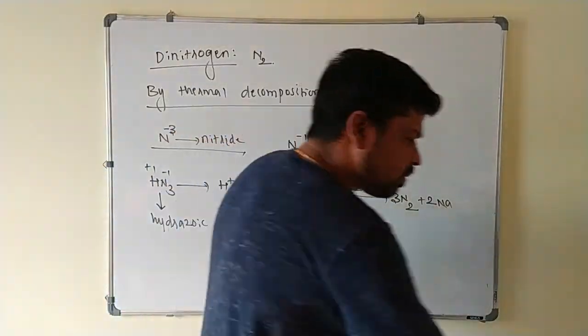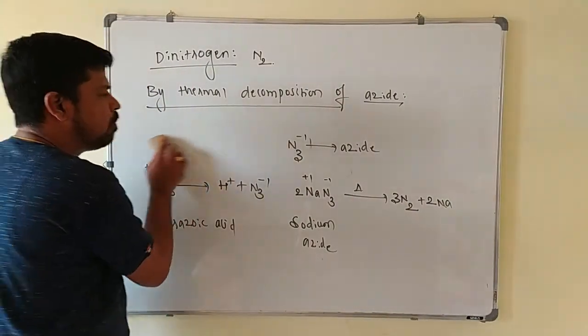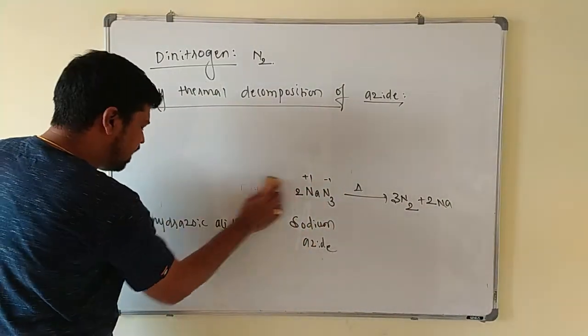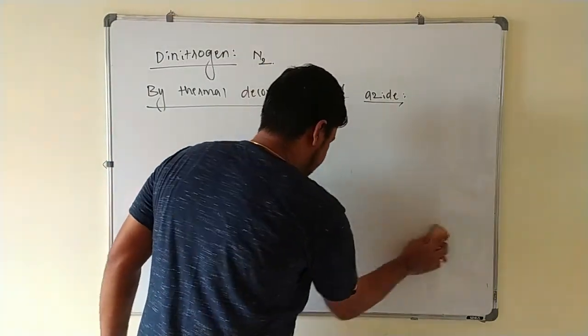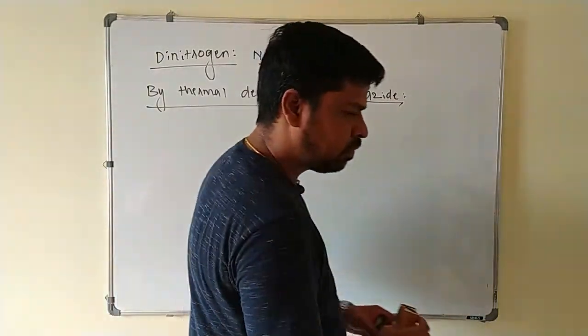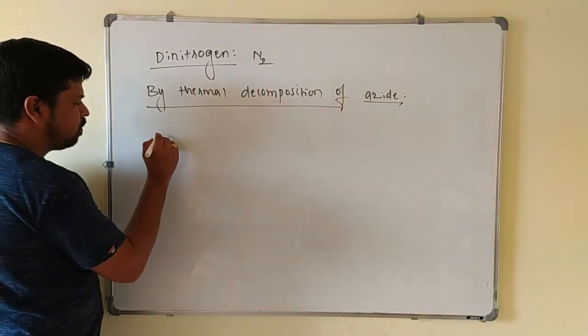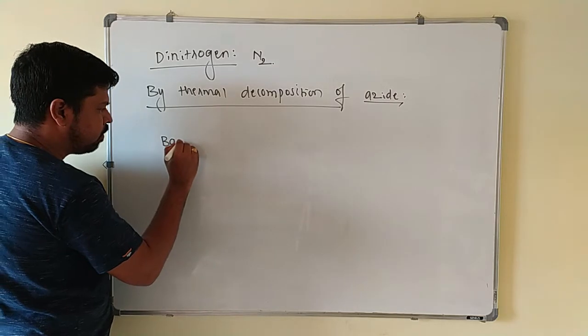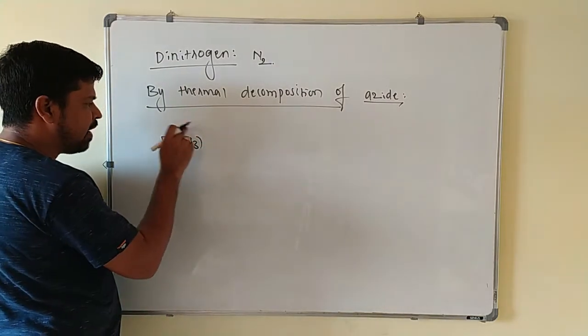Next, you can prepare this dinitrogen by the decomposition of barium azide also. I'll write barium azide here. Suppose I write barium azide, azide is what here? N3 minus 1. This is minus 1 and this is plus 2.